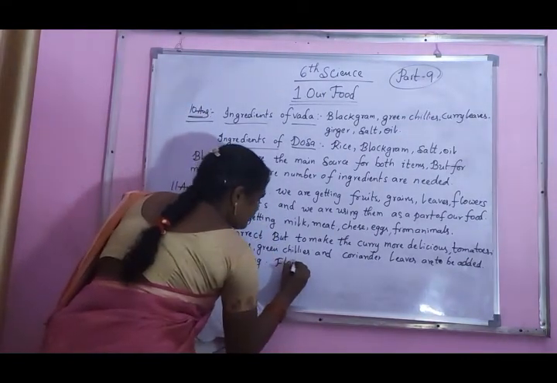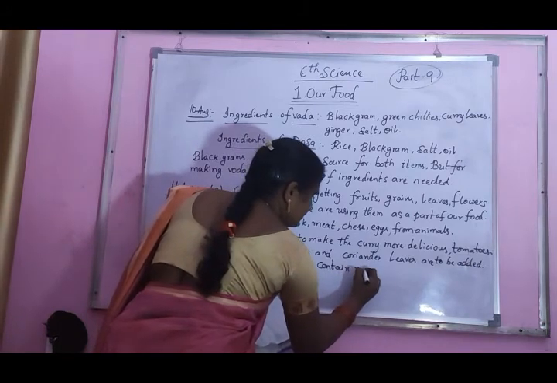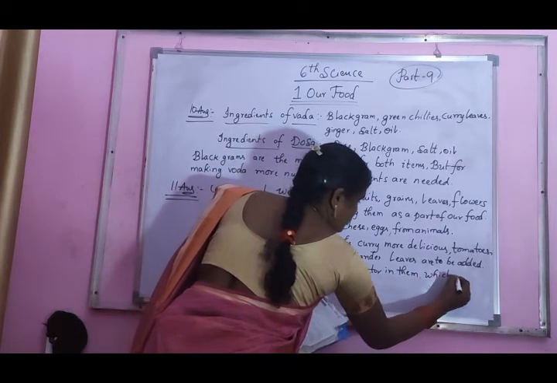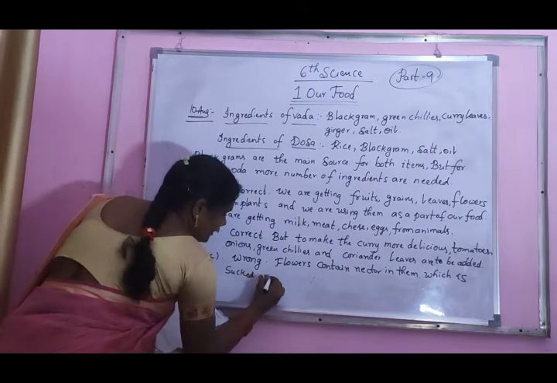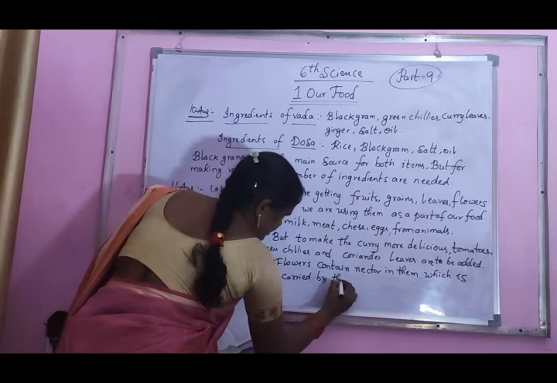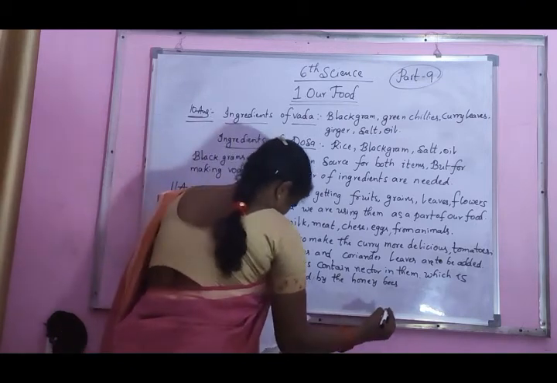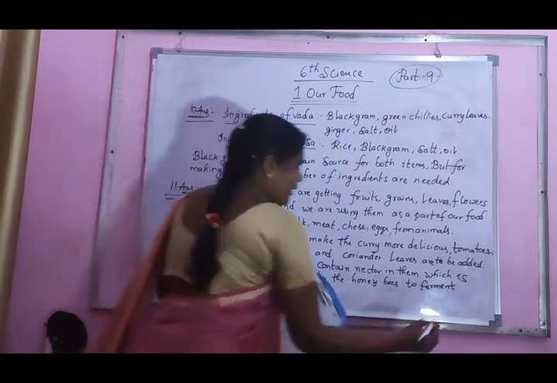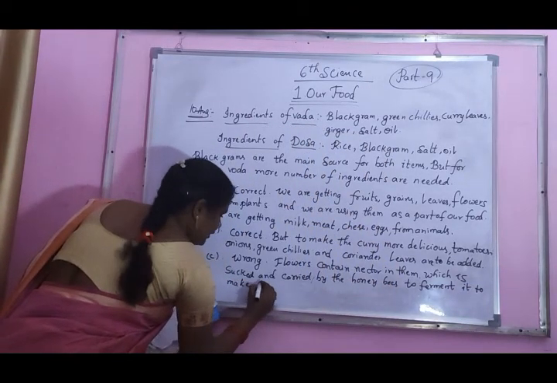Flowers contain nectar in them, which is sucked and carried by the honeybees, to ferment it to make honey.